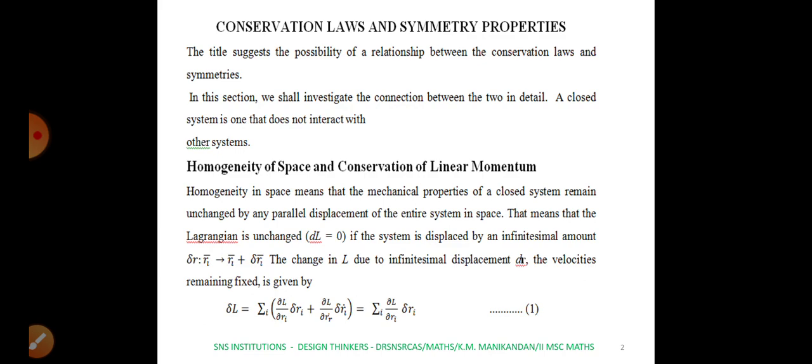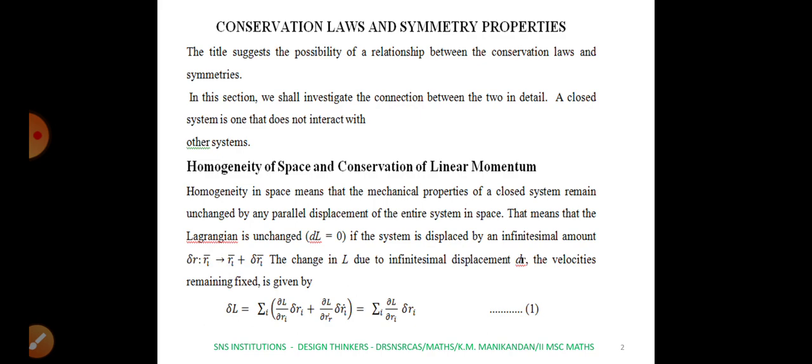Now the amount of displacement will be taken as infinitesimal and it is denoted by delta Ri. So the system is displaced by an infinitesimal amount, delta Ri. Due to the displacement the particle moves its position from Ri to Ri vector plus delta Ri vector. Now the change in L due to the infinitesimal displacement delta Ri, with the velocity remaining fixed, is given by delta L equal to summation of dou L by dou Ri into delta Ri plus dou L by dou Ri dot into delta Ri dot.